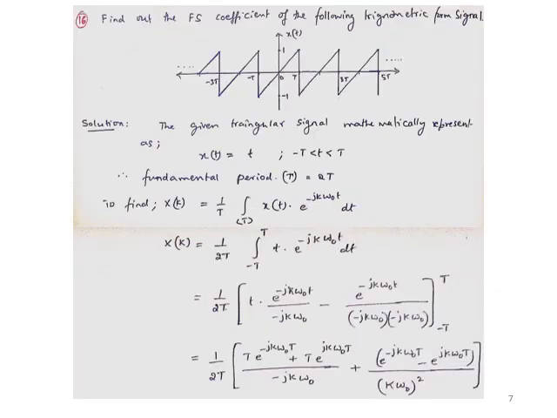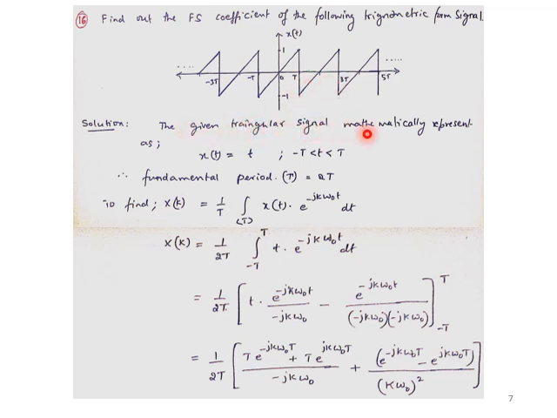So the next problem I will discuss is a slanted triangular, or trigonometric form of signal, where it is a triangular form also. The Fourier series coefficient I just have to calculate. x of t looks like this, which is varying from -1 to +1 over the period of minus T to T. So the fundamental period, if I look from this peak to this peak, should be 2T. That is what the observation is.